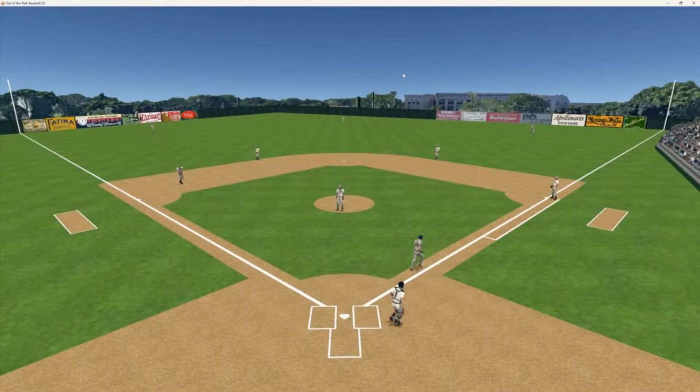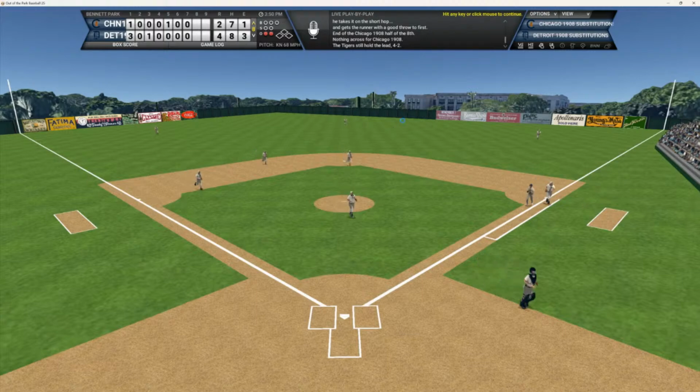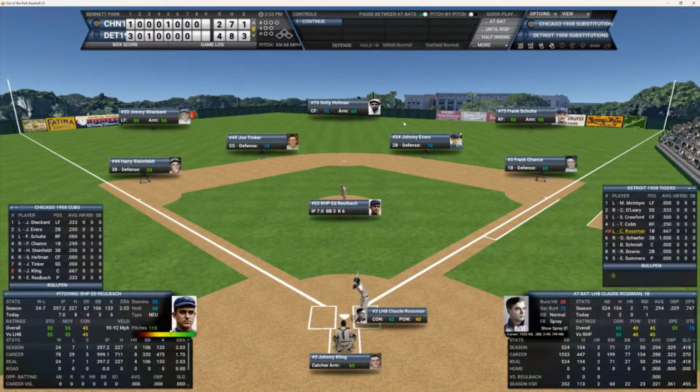And that's another ground ball down the third and another out. Cubbies go down in order. We go to the bottom of the 8th. Roseman, Schaefer, and Smith trying to add to this 4-2 lead.